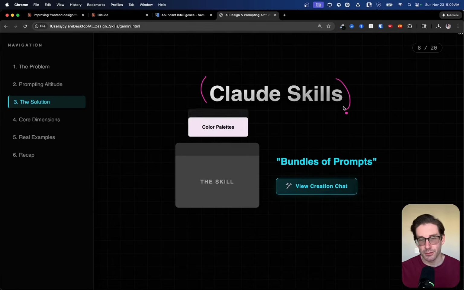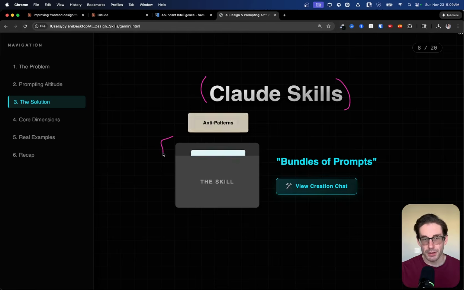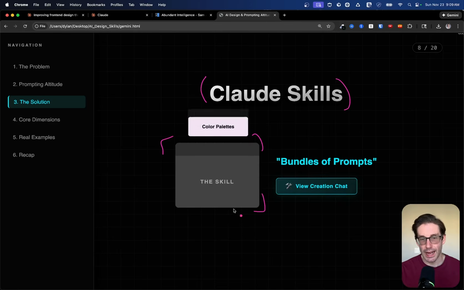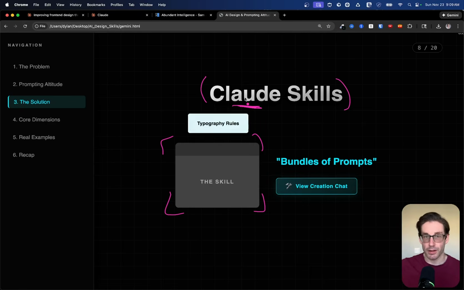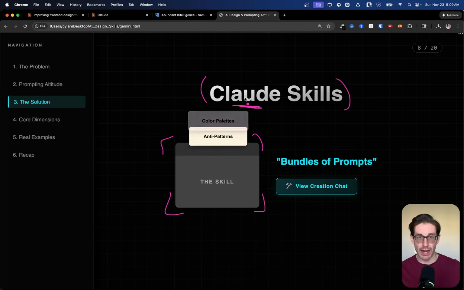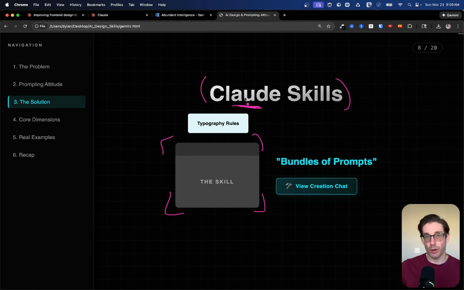So a Claude skill, simply put, is a bunch of prompts bundled into a folder that an AI has access to. That's basically it. And Claude skills were, obviously by the name, created by Claude, or the company Anthropic that owns Claude. And we can create a dedicated skill for our UI design from our AI. The specific skill helps us get outputs from our AI that provide unique designs that are going away from what's generic and common for an AI to produce when it comes to dashboards, prototypes, UIs, etc.